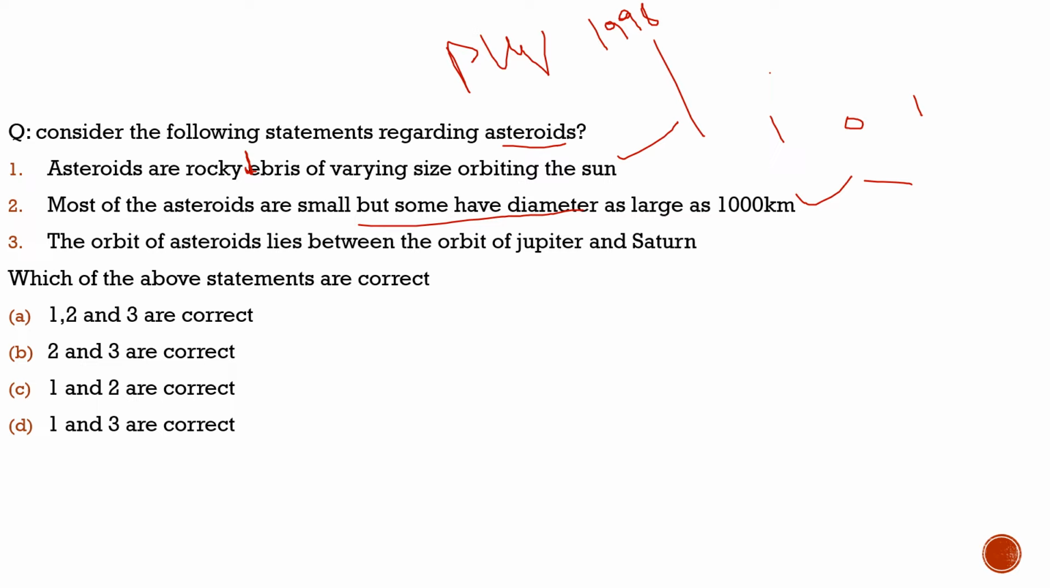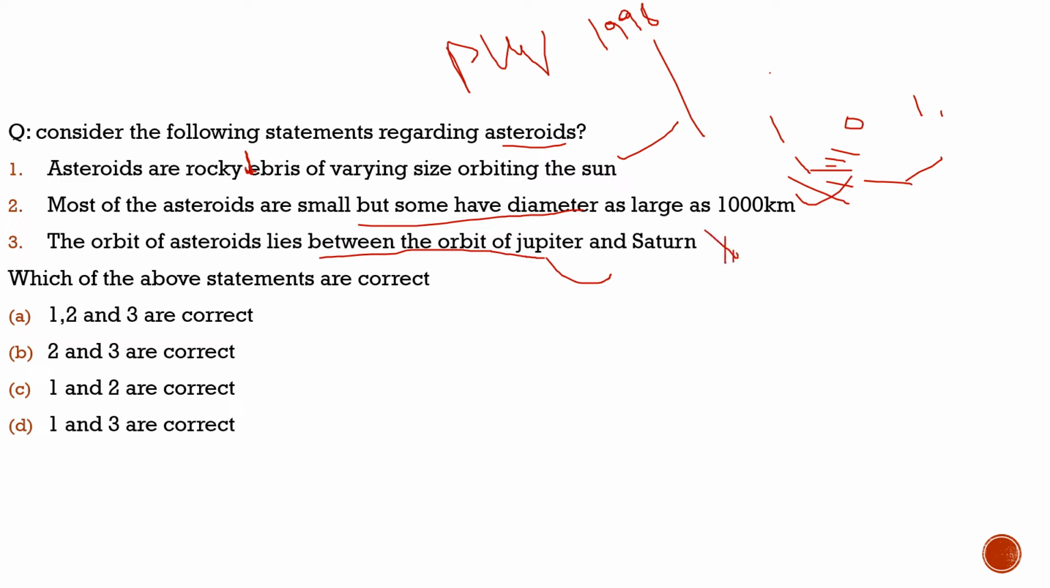Third statement, the orbit of asteroids lies between the orbit of Jupiter and Saturn. If you remember, we discussed this question the day before yesterday. Where does the orbit of asteroids lie? It does not lie between the orbit of Jupiter and Saturn, but between the orbit of Jupiter and Mars. So if it is Sun, then Mercury, Venus, Earth, Mars, and then Jupiter, this is the orbit of these asteroids. Here they lie. So with respect to this question, the third statement is incorrect.